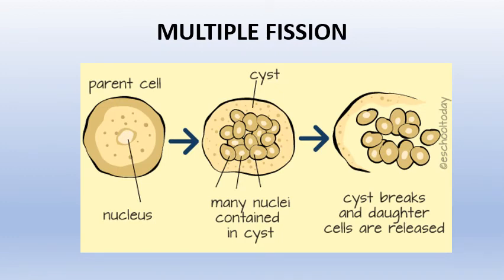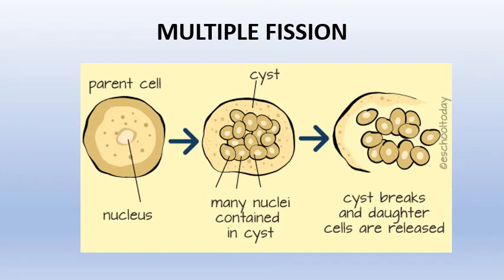Then comes multiple fission. As all of you know, under normal conditions, amoeba multiplies by binary fission. But under unfavorable conditions, a method known as multiple fission occurs in amoeba to survive and reproduce. When the conditions are unfavorable, amoeba withdraws its pseudopodia and becomes almost round, as you can see here in the diagram.